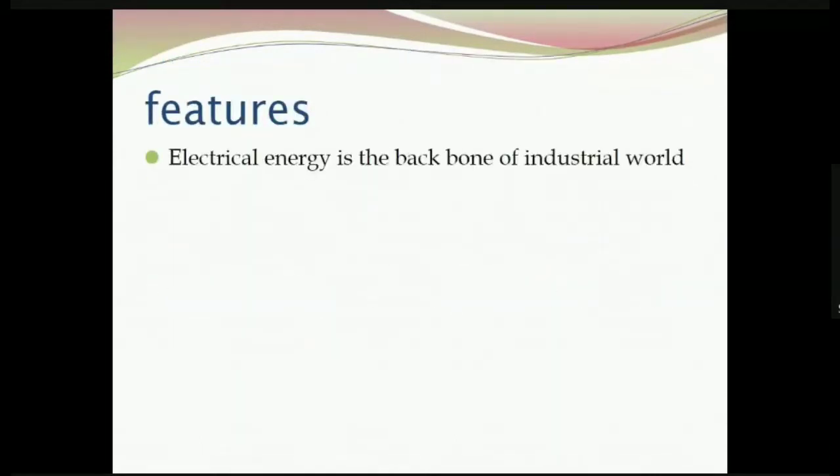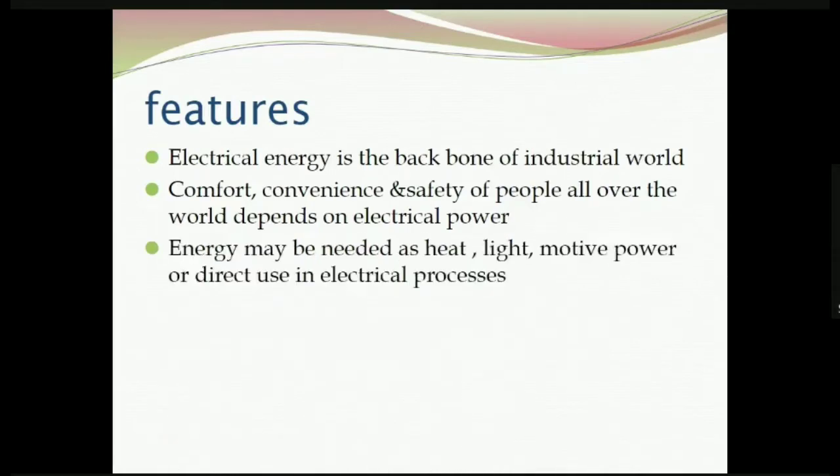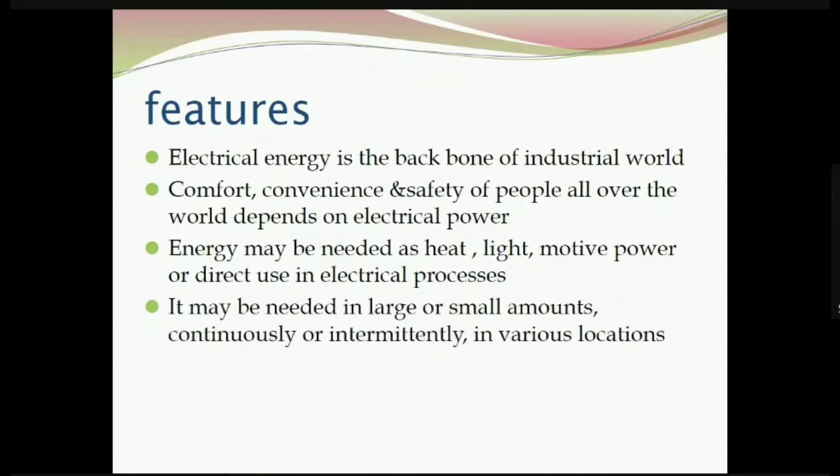Then the main features of electricity. Electricity is the backbone of the industrial world, and comfort, convenience, and safety of people all around the world depend on electrical power. Now, energy may be needed basically in primary forms: heat, light, motive power, or direct use in electrical processes. In all these applications, electricity can be directly used. Then, the energy may be needed in large or small quantities, continuously or intermittently, or in various locations. For all these purposes, electricity is very much suitable.